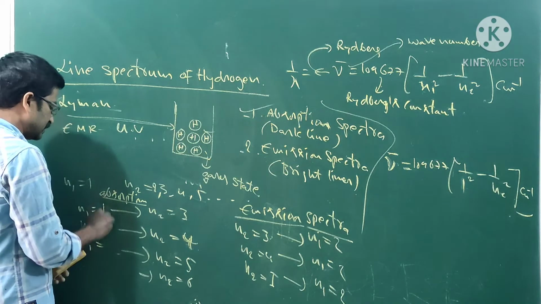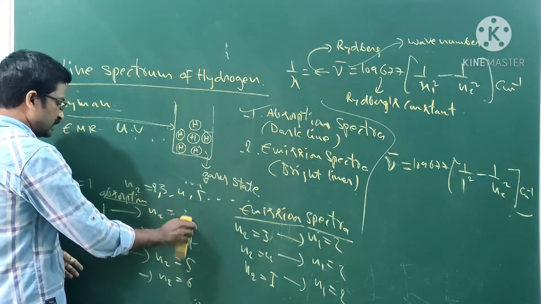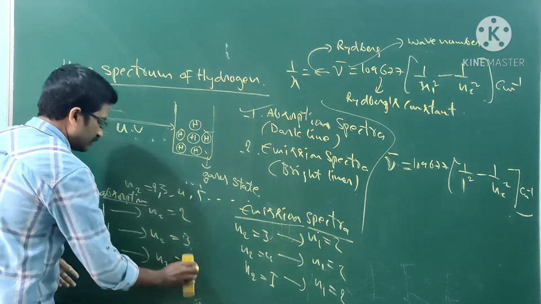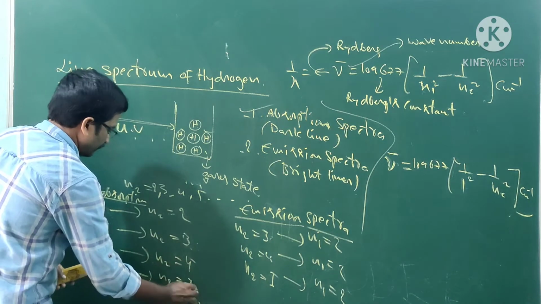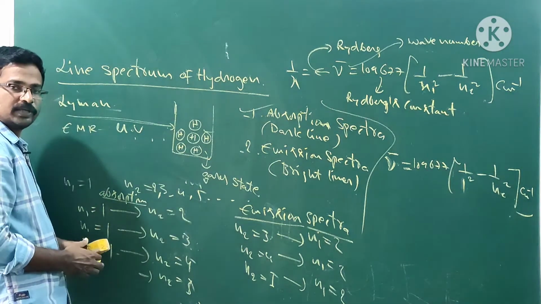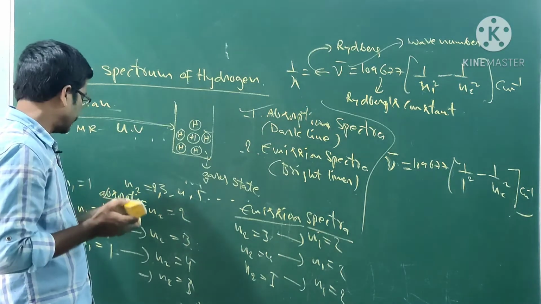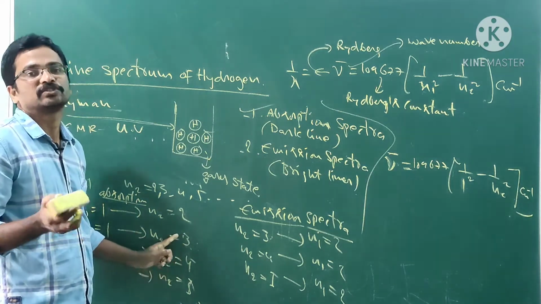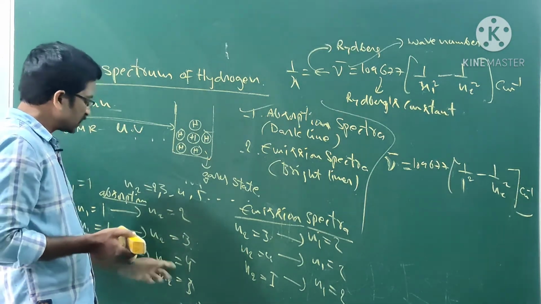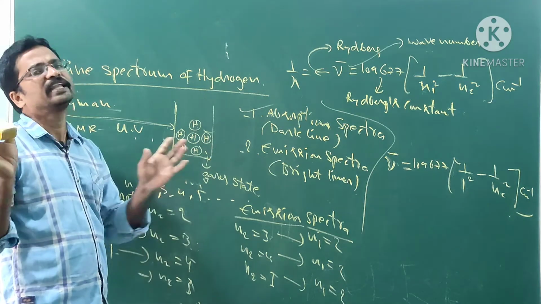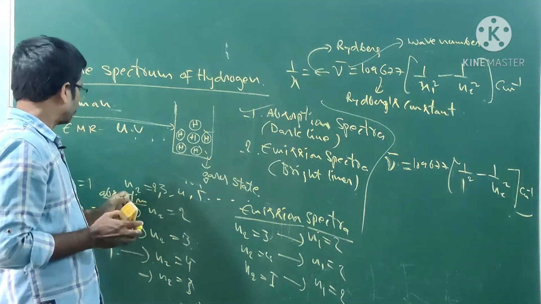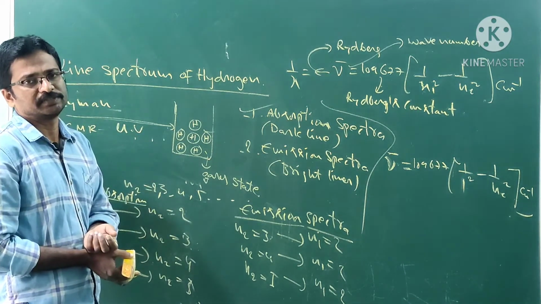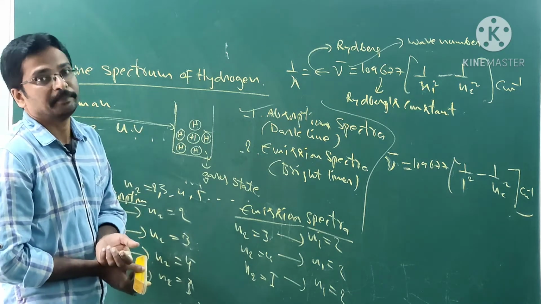The initial stage is 1 and the final stage is 2, 3, 4, 5. If the electron goes from the N1 energy level to N2, it is known as Lyman. N1 to N3 is also Lyman. The starting point is 1, and the ending point can be anything; that is known as the Lyman series. That is the absorption spectra of Lyman.